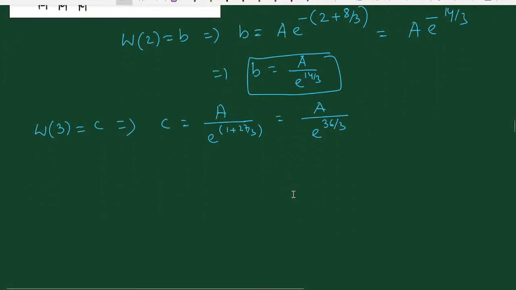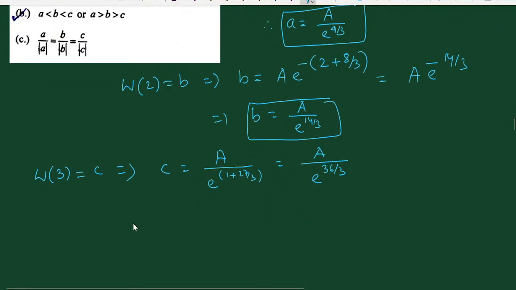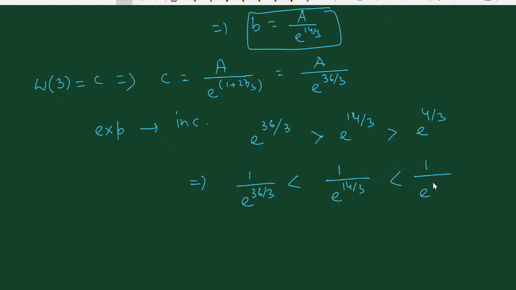Now we have found the values of small a, small b and small c. Now we know that since the exponential is an increasing function, clearly e to the power 36/3 is greater than exponential 14/3, which is greater than exponential 4/3. Now this implies 1 by exponential 36/3 is less than 1 by exponential 14/3, which is less than 1 by exponential 4/3.